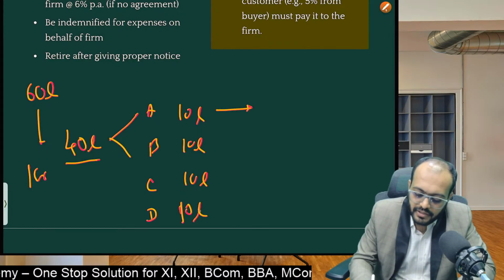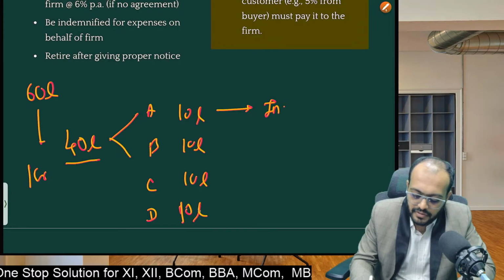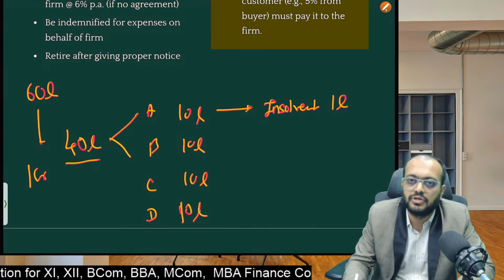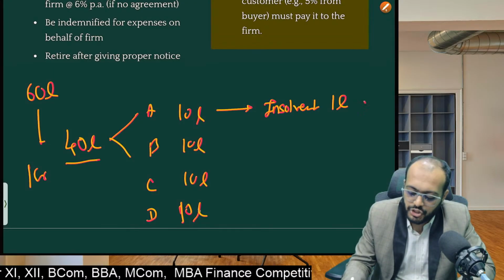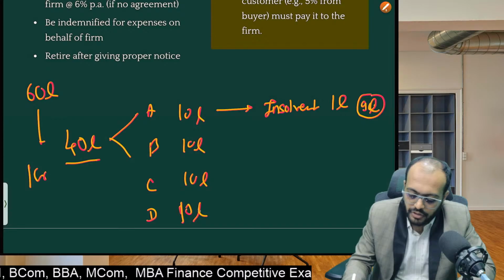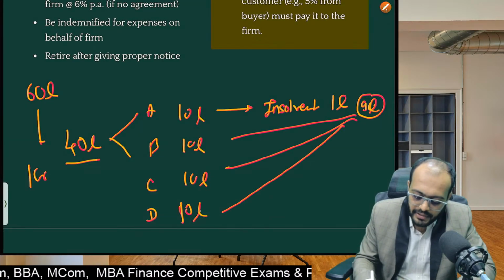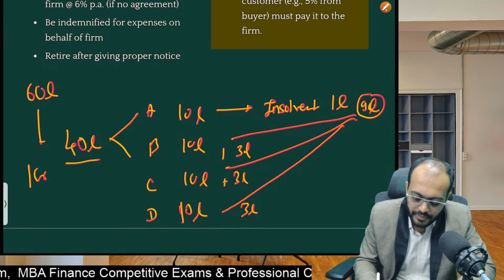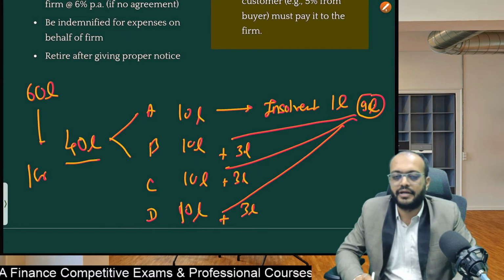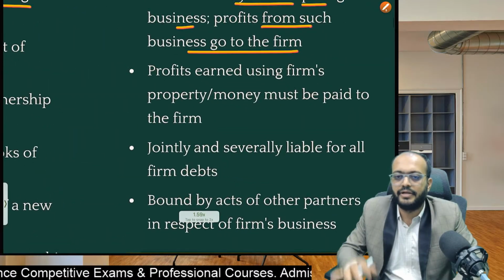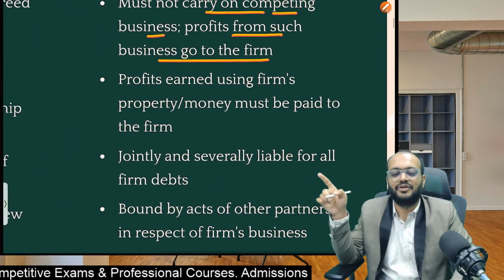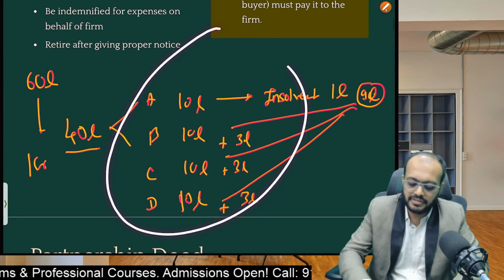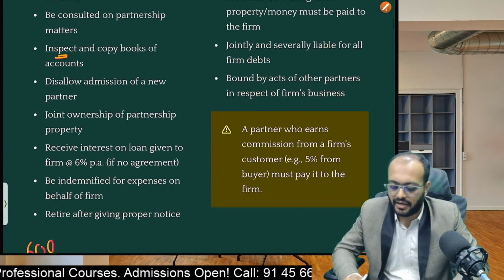Okay, so partner A became insolvent. I'm just giving the example. Suppose he became insolvent after bringing only 1 lakh rupees, and 9 lakh rupees is the shortfall. Now this 9 lakh rupees shortfall is to be borne by all the other partners, and they have to bring an additional 3 lakh rupees in addition to their own share. Why? Because in partnership the liability is joint as well as several. And of course partners have to bring this amount from their personal property also. So that's why liability is unlimited too.